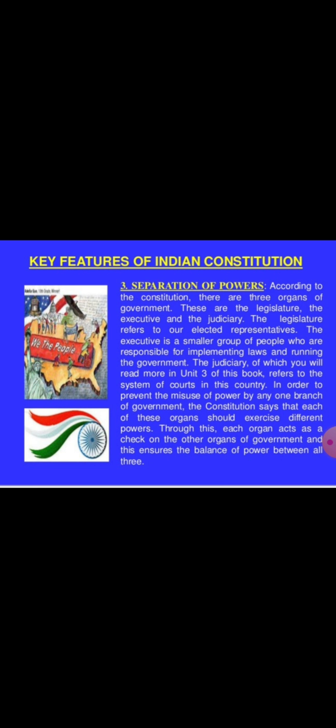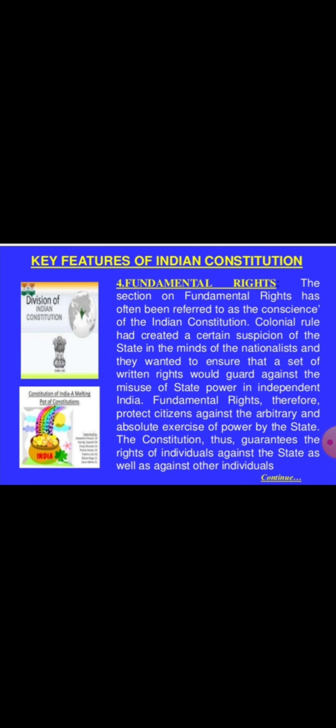The constitution states that in order to prevent the misuse of power at any level of government, these three organs should exercise their power differently. Due to this, each organ acts as a check on the others too.